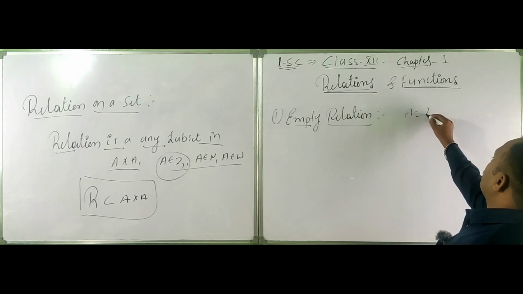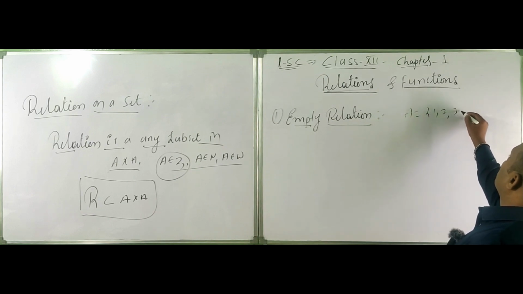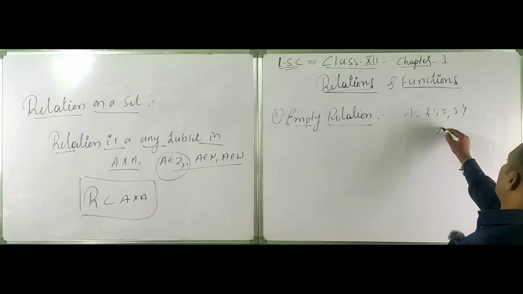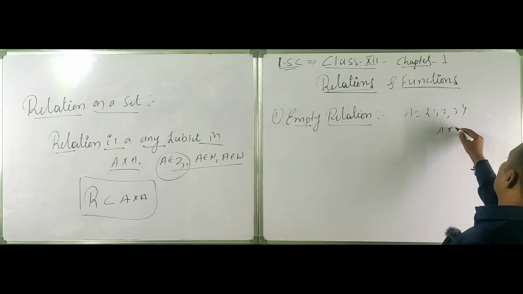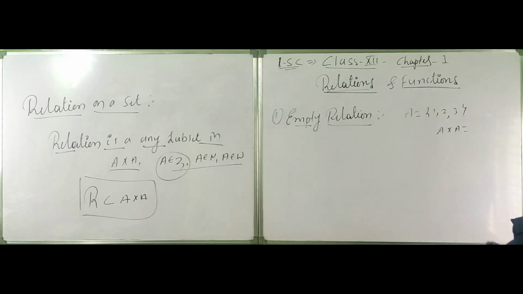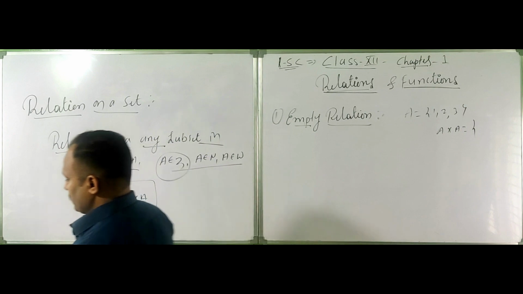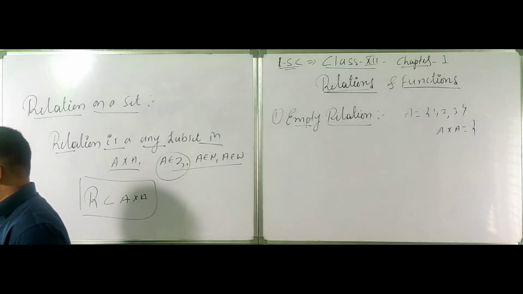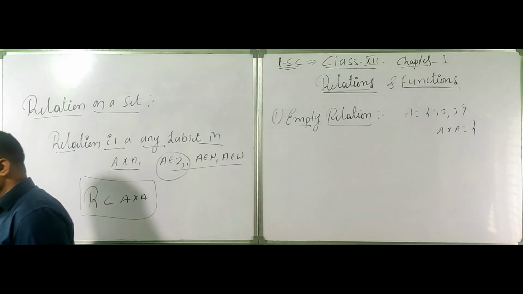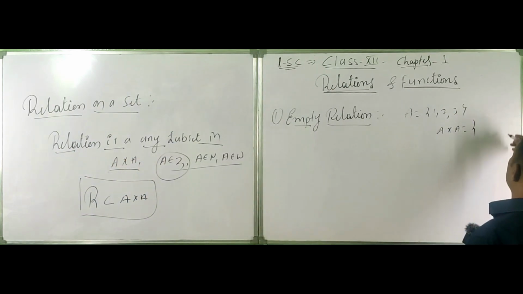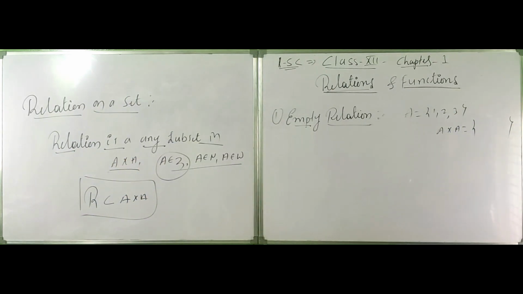A is equal to 1, 2, 3. And A cross A, you know, is (1,1), (1,2), (1,3), (2,1), (2,2), (2,3), (3,1), (3,2), (3,3). That is the universal relation.